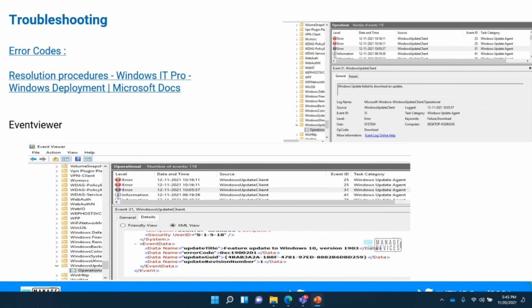Now from the client side, if you get to a device client, something very useful which we normally miss is the event here. You can see that this particular event will tell whether it failed to download or at what stage it failed. That's the important thing: did it download, or did it fail to trigger? If it is even failing to download, then you have to troubleshoot from that perspective. If it is downloaded and then failing post download, you can troubleshoot from that perspective. So let's assume you checked the vendor and understood that the download is successful, but when it tried to install the feature update, it failed.